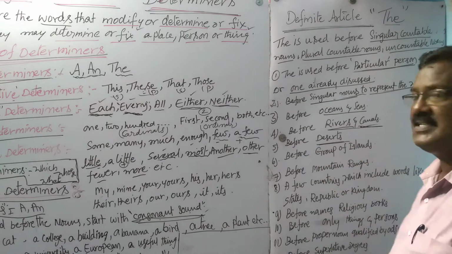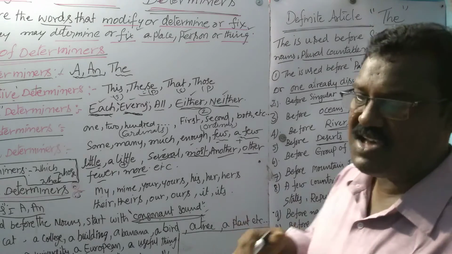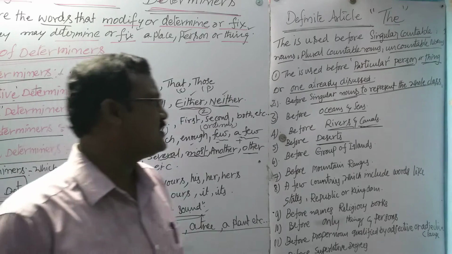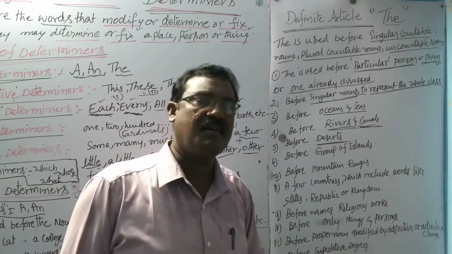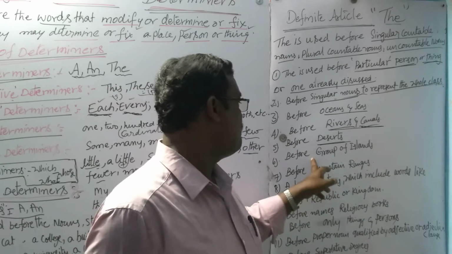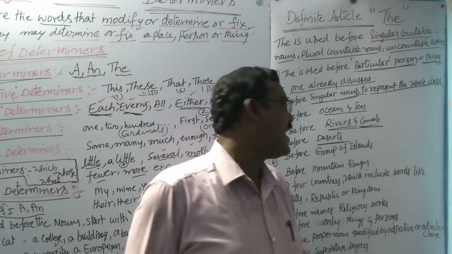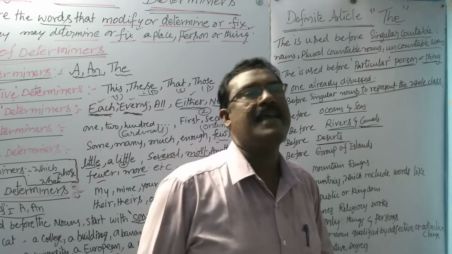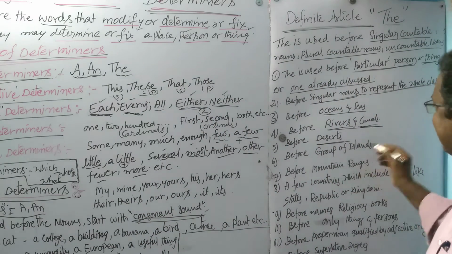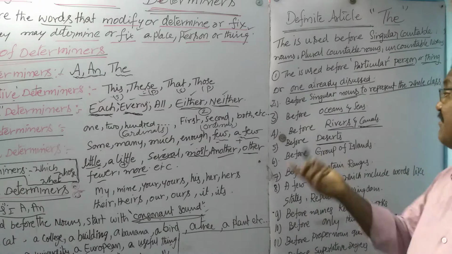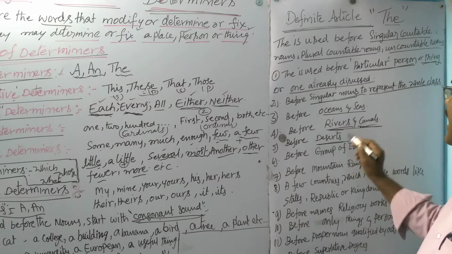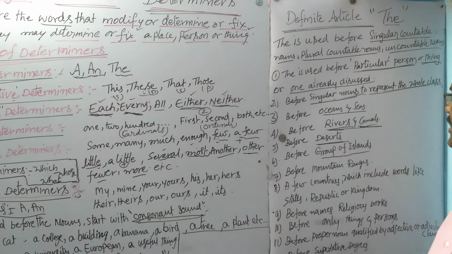Before deserts, meaning areas full of sand without water and plants: the Thar Desert, the Kalahari Desert. Before groups of islands, the West Indies, the Netherlands. Before islands also we have to use the.